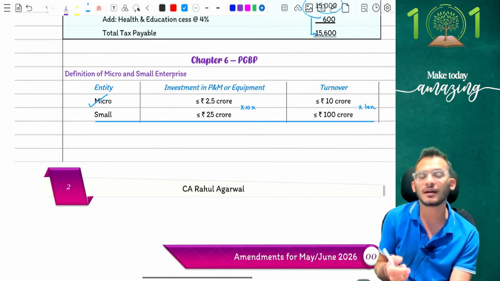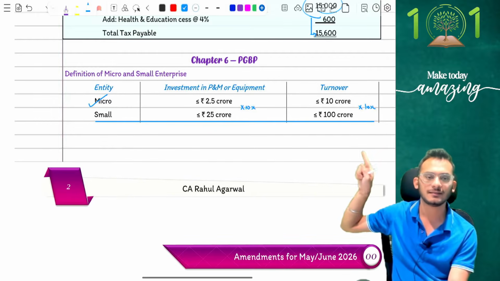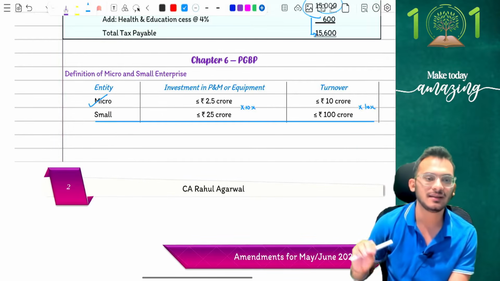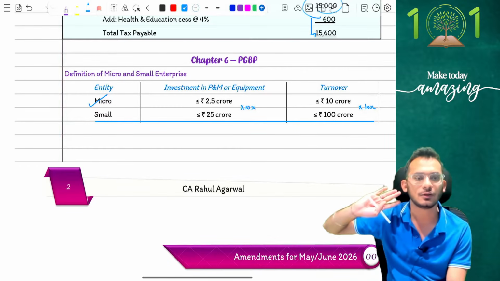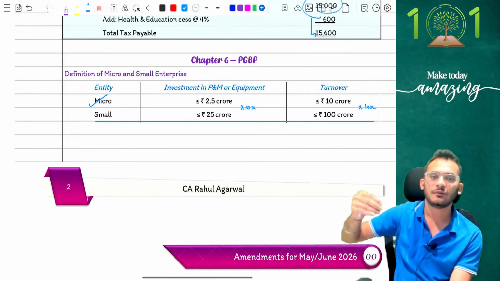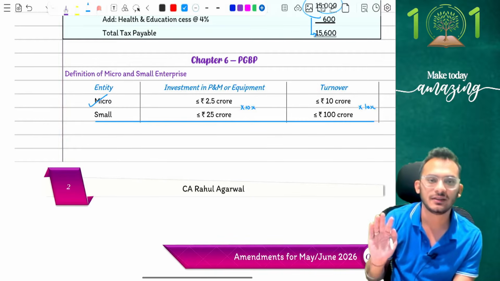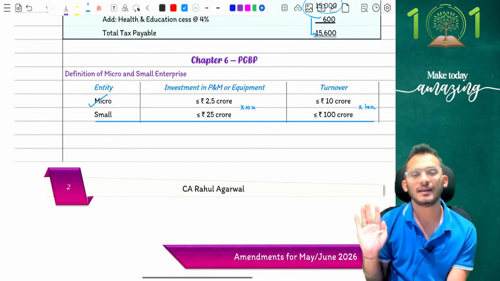So you don't need to mug up the fact that there is something called micro enterprise and small enterprise. All that you have to keep in mind is that my turnover should be less than or equal to 100 crores and my investment should be less than or equal to 25 crores. If you can keep that in mind, then you're already done for 43B. You don't need to read anything else. Clear enough to go? Yes.